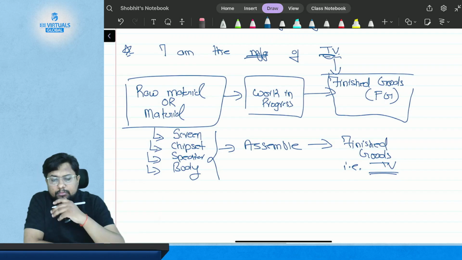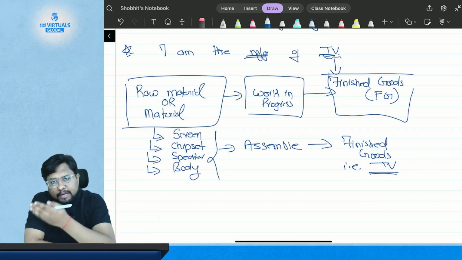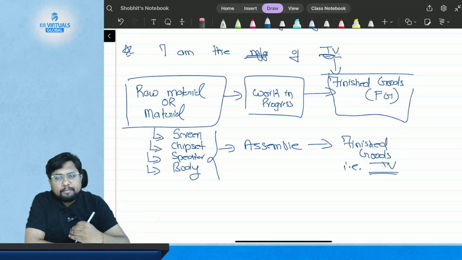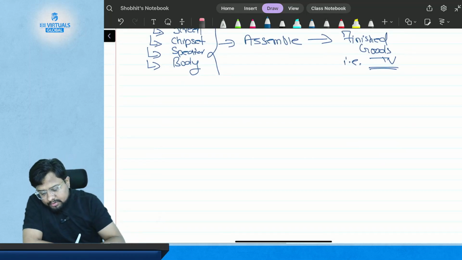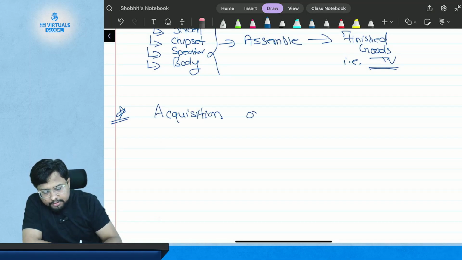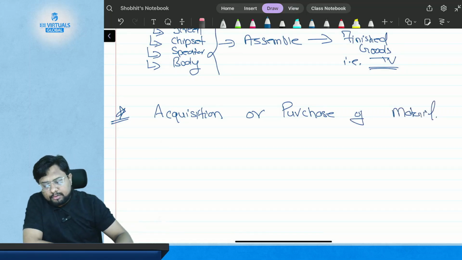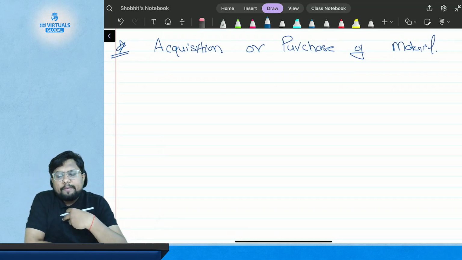Now there are a few things before getting the material and after getting the material. Those are the two activities: before acquiring the material and after acquiring the material, what will happen. So let's first discuss the topic in your syllabus which is known as the purchase of material. Now suppose I am the factory, or I am the industry in which the material is required.